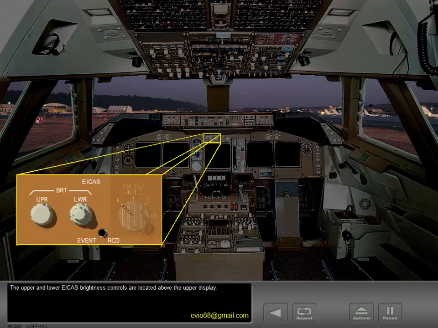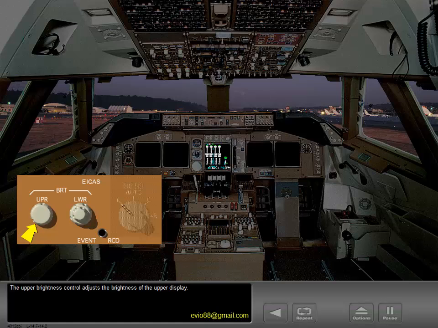The upper and lower ICAS brightness controls are located above the upper display. The upper brightness control adjusts the brightness of the upper display. The inner portion of the control adjusts the brightness of the weather radar images if the ND is displayed on the lower ICAS with weather radar on. The outer portion of the lower CRT brightness control adjusts the brightness of the lower display.